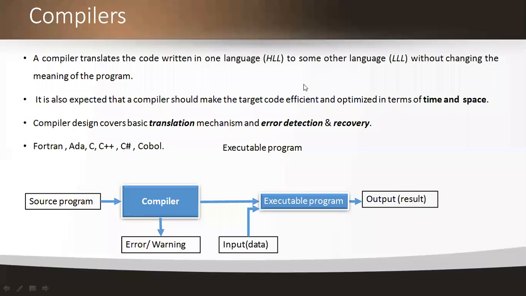After rectifying the errors, I go to the next phase, that is the executable program. That means I am running the code now, by giving the input data, and finally I get the output as a result. This is the way of executing the program by using the compilers. Here I am taking a source program as a C program, so I am using the compiler as a C compiler.